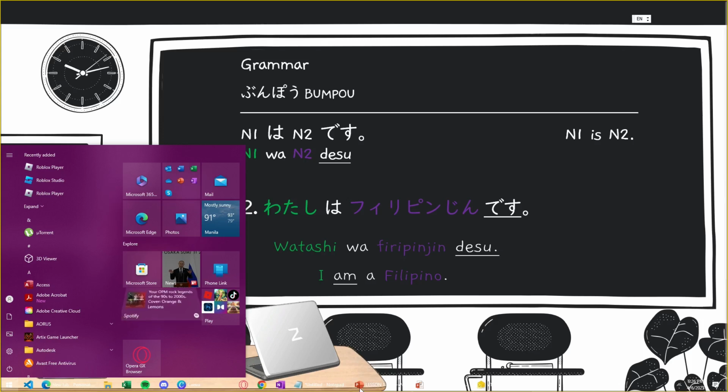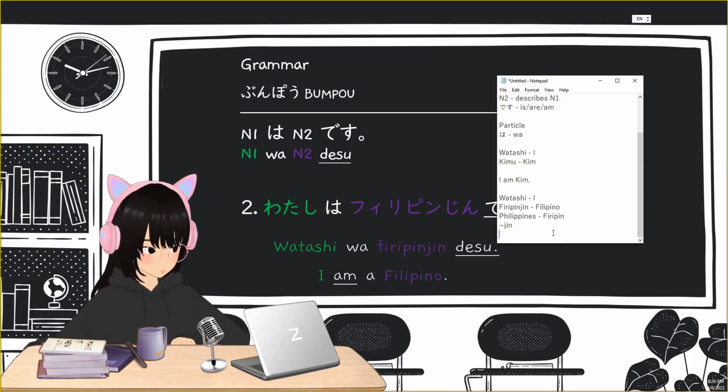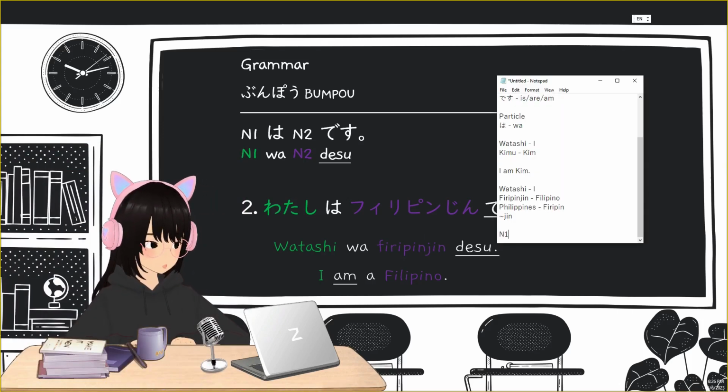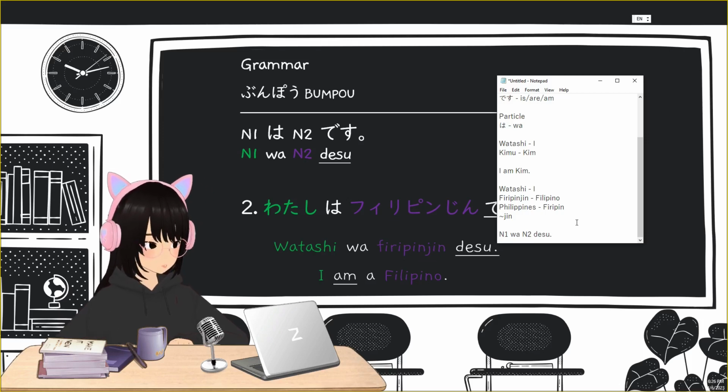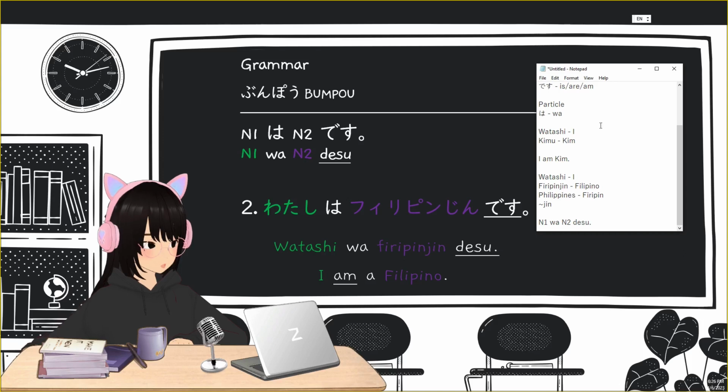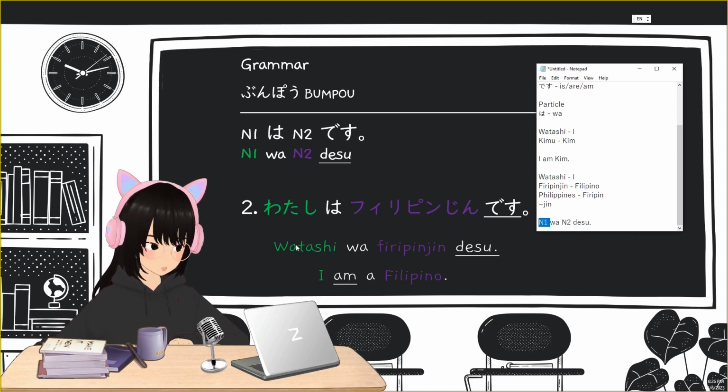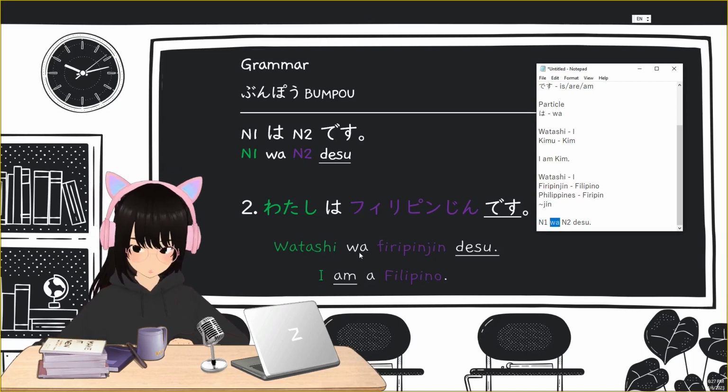Again, if you notice, it still follows the N1 wa N2 desu pattern. N1 is my topic, so N1 is watashi, I am the topic, and wa is the topic marker. So I know that watashi is the topic because wa is placed after it.